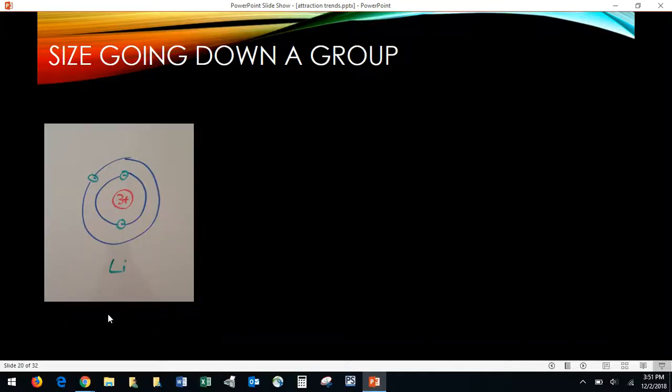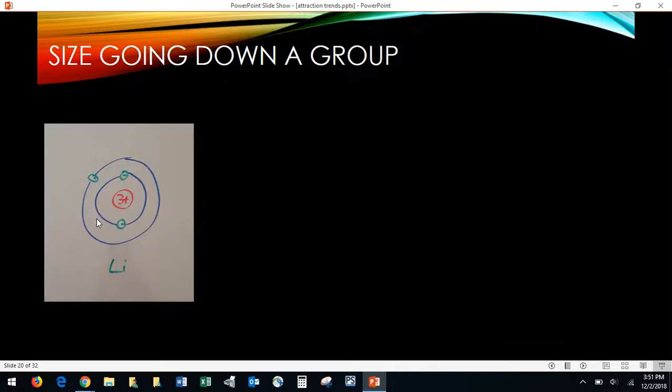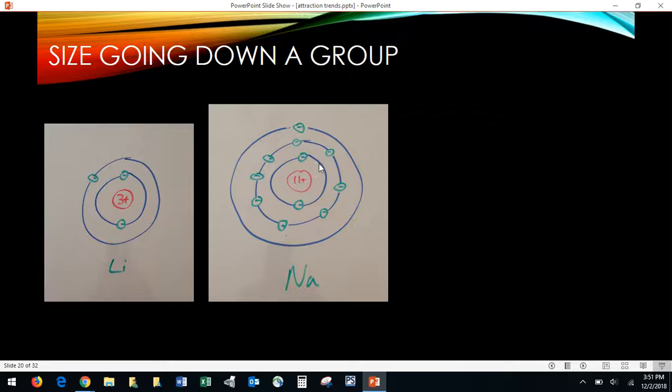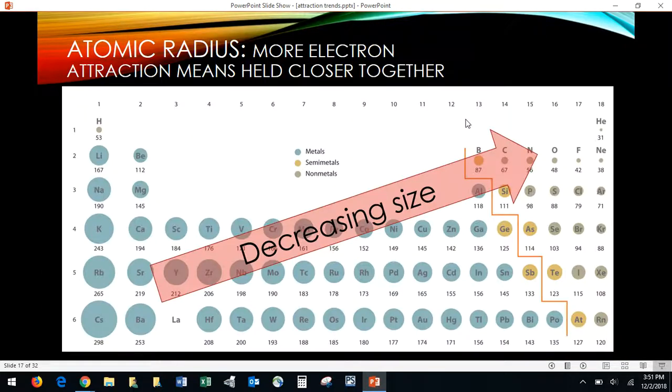All right, so looking at going down a group, if we're looking at this group here, we're looking at lithium, sodium, and potassium, so the increasing size that would happen here. That happens because lithium has just 2 energy levels, if we look Bohr model-y, right? Sodium has 3 energy levels, and potassium has 4 energy levels. That should be clear to you because potassium's in period 4, sodium period 3, lithium period 2.